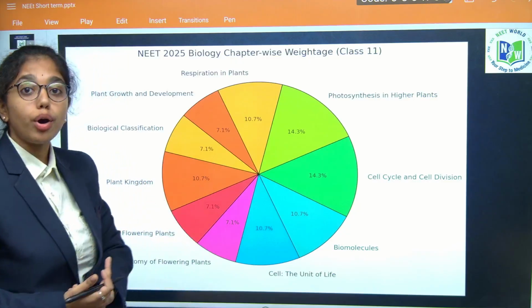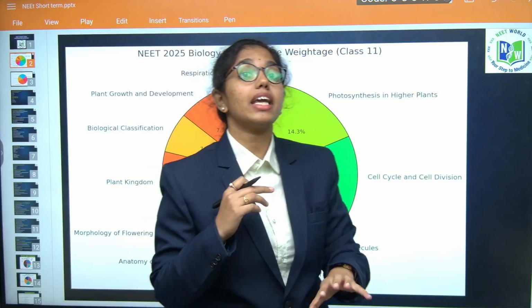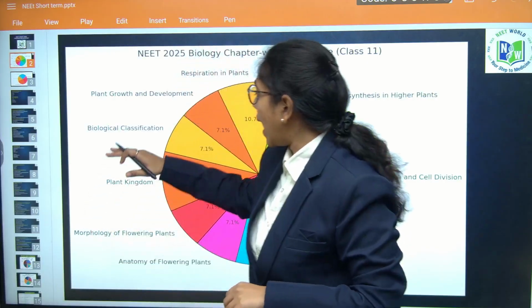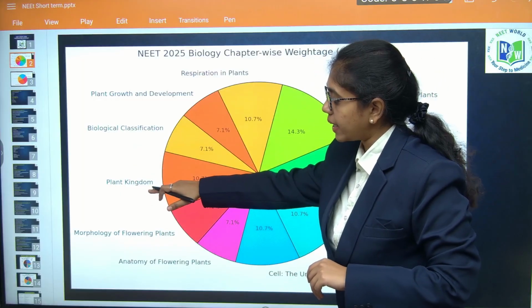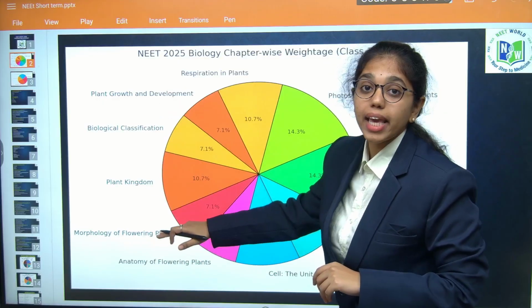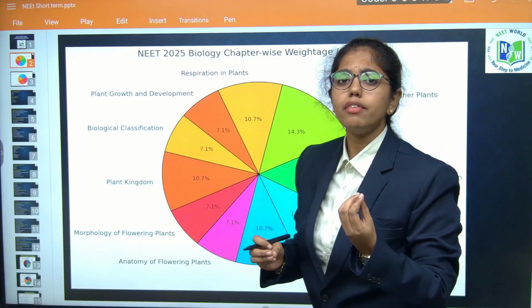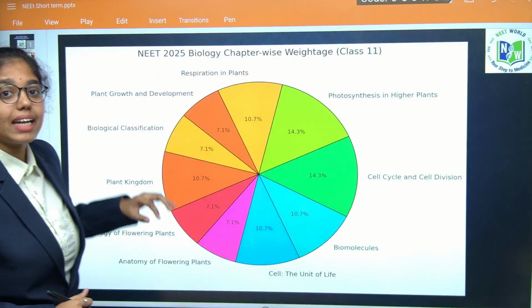Thereafter focus on the core botany topics, where you need to keenly look into the examples under each topic of the chapter, and the chapters to be focused are biological classification, plant kingdom, morphology and anatomy, which have almost equal weightage, where you have to give a little more importance to plant kingdom. This is about NCERT 11.